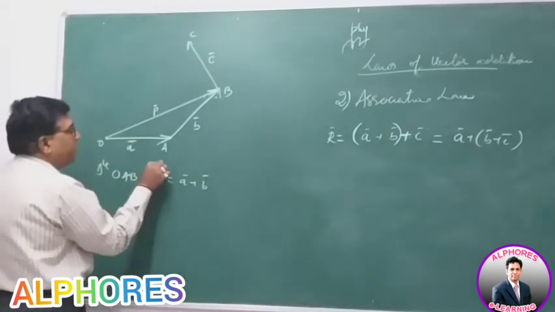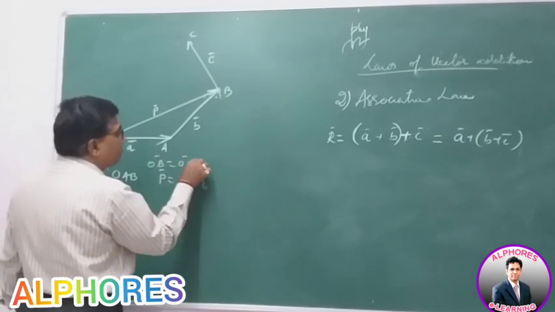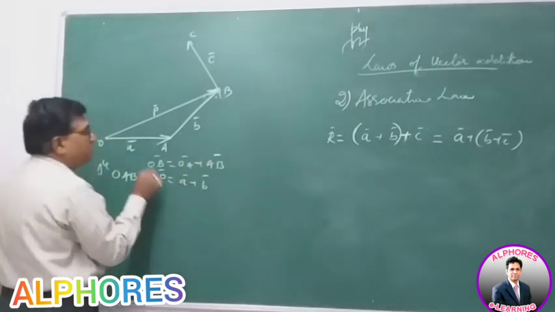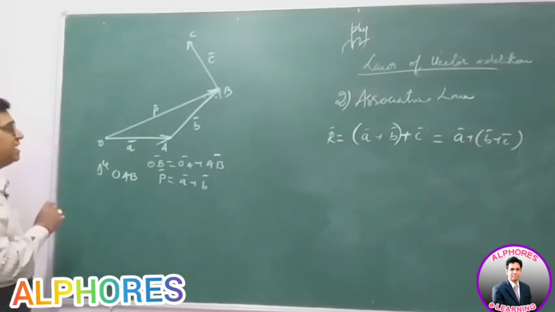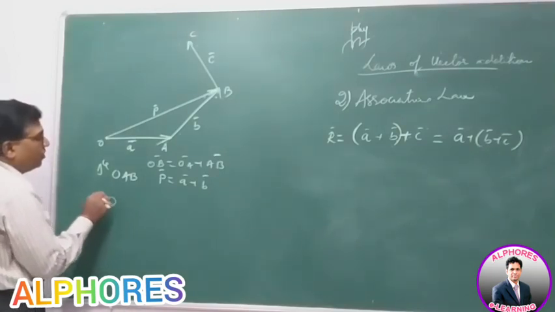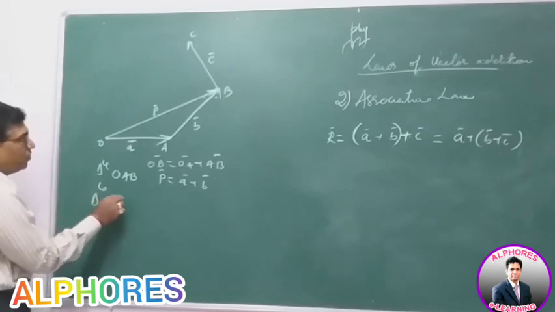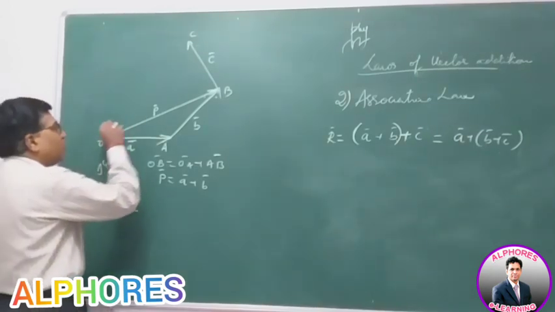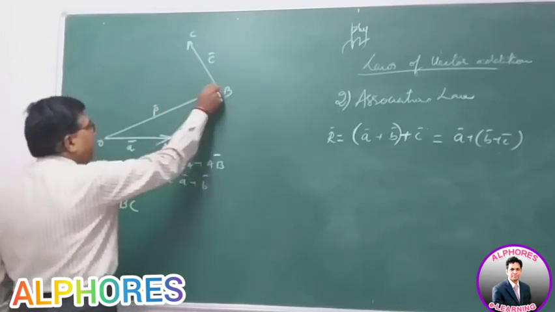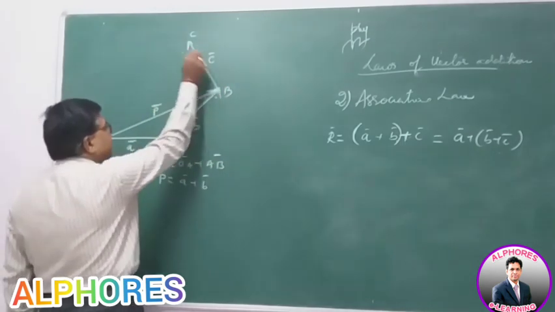That is, OB bar is OA bar plus AB bar. So P bar is A bar plus B bar. Now consider the triangle OBC. In the triangle OBC, OB is P bar and BC is C bar.